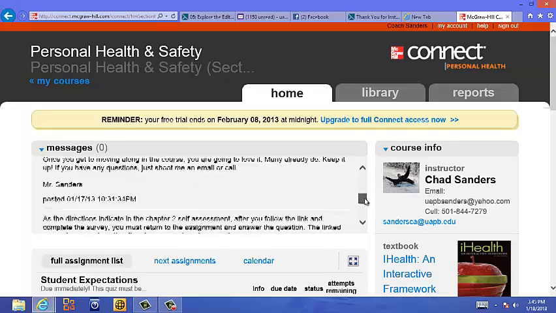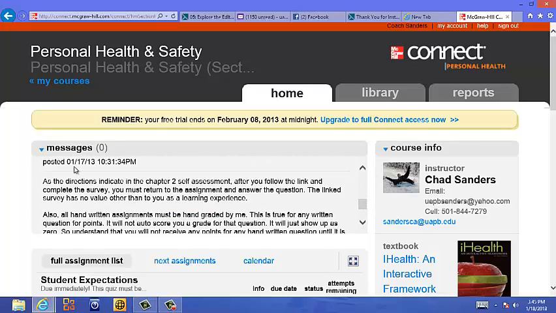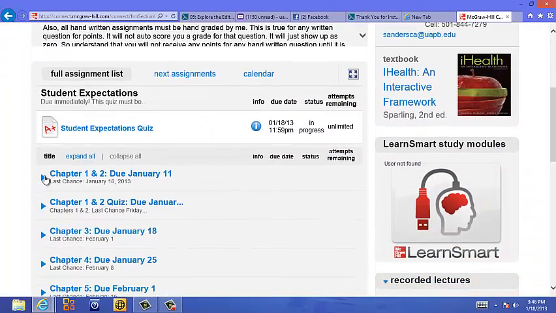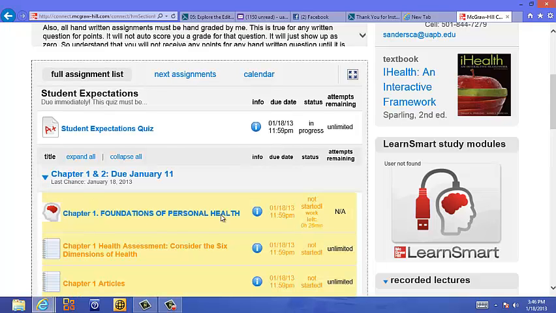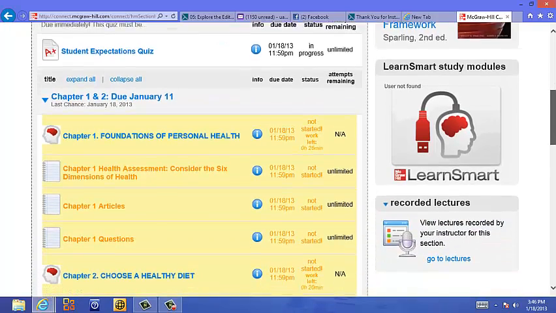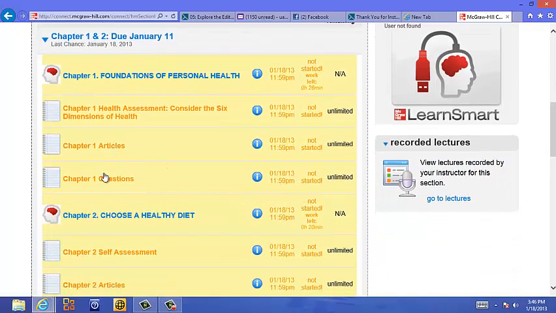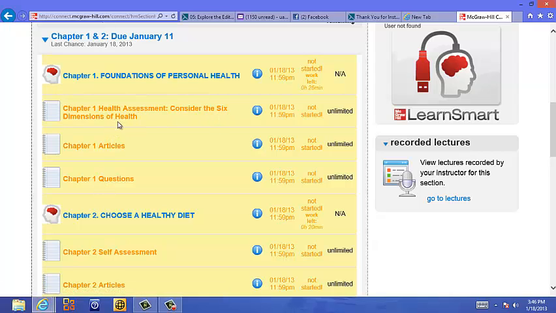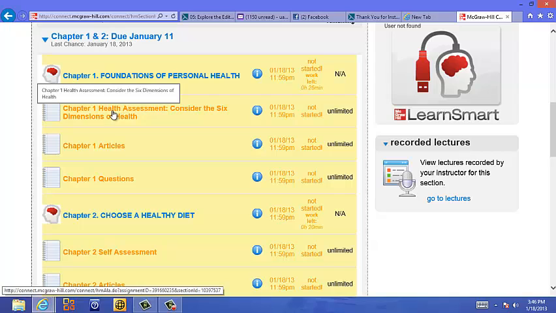Alright, so we'll look down here. We can scroll on down here and go all the way to our assignment here on January 17th, 2013. We got this Chapter 2 Self-Assessment. Chapter 2 Self-Assessment would be right in here where our assignments are. And to open my assignments, I'll just click this right here. I've got Chapter 1 Foundations of Personal Health. I've got Chapter 1 Articles, Chapter 1 Questions, this Chapter 1 Health Assessment, consider the 6 dimensions. All I have to do to start these assignments right here is to click on them, just like this.